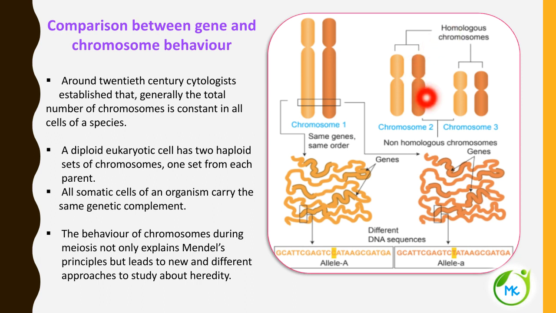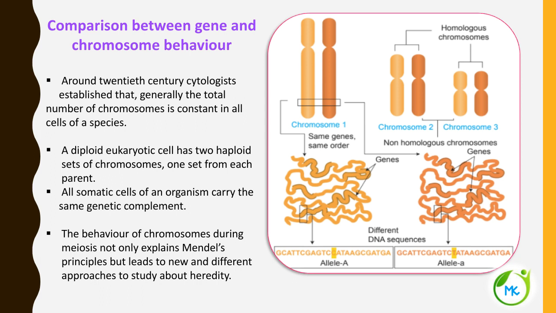But here you could see these two non-sister chromatids, one from chromosome number 2 and the other from chromosome number 3. These are referred to as non-homologous chromosomes. When you see the gene order, if it is from the same chromosome, it has the same genes in the same order. But though the genes are the same, there can be slight differences in the DNA sequences.